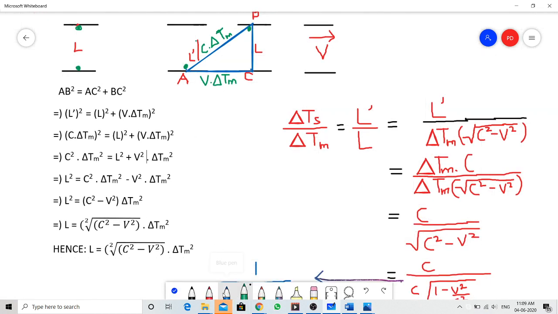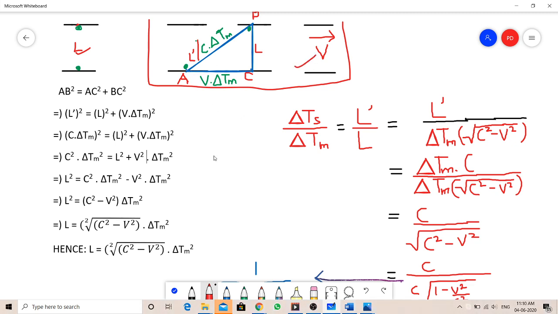Let me change the color. We have a beautiful setup. Before, we discussed that the distance is L, at rest. In the clock in motion, let's suppose the clock is moving at velocity v.